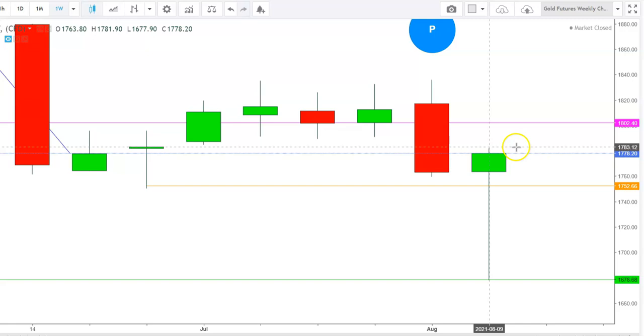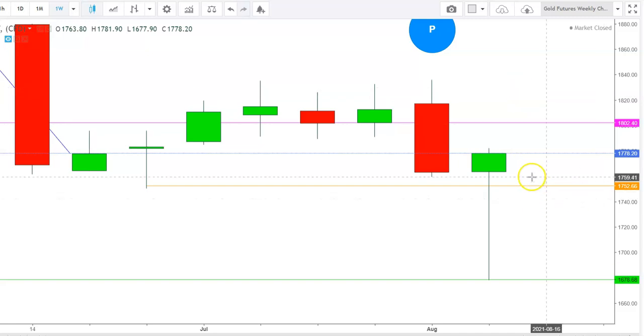Friends, here I find that if the gold futures start the upcoming week above the level of 1783 with a gap up opening, we'll see an immediate resistance for gold at the level of $1802, and the second resistance can be seen at the level of $1832. So friends, if the gold futures sustain up to this level during the upcoming week, this will be an advent of an uptrend in gold futures.